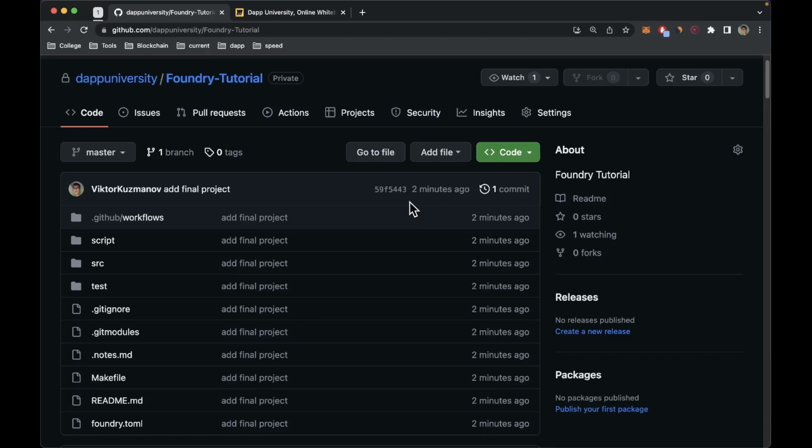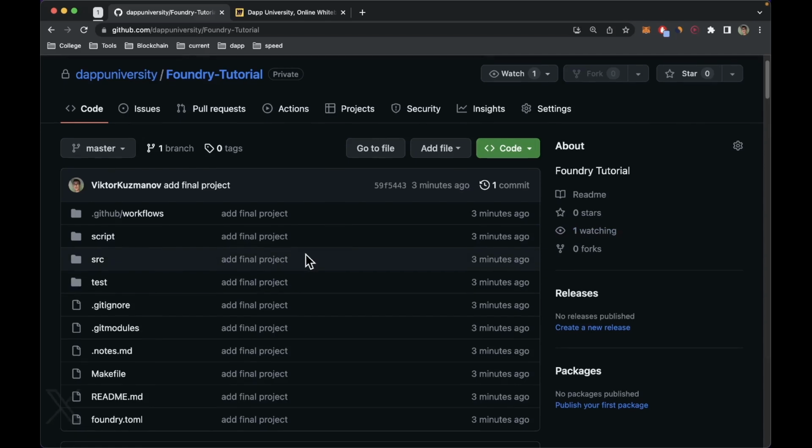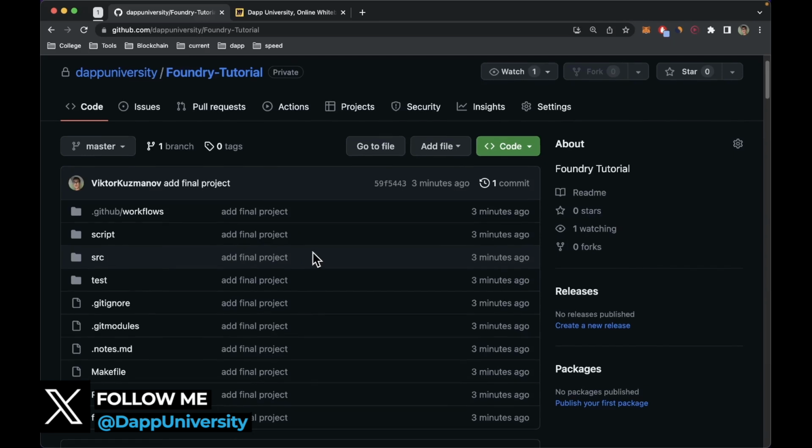Because you can use Foundry for other things where the other smart contract development frameworks lack. For example, you can use Foundry just to interact with smart contracts that you deployed on Etherscan. You can also use Foundry to deploy, develop, test, compile and debug smart contracts. So it's this very versatile framework that we'll learn in this tutorial. So if that sounds good, let's get started.